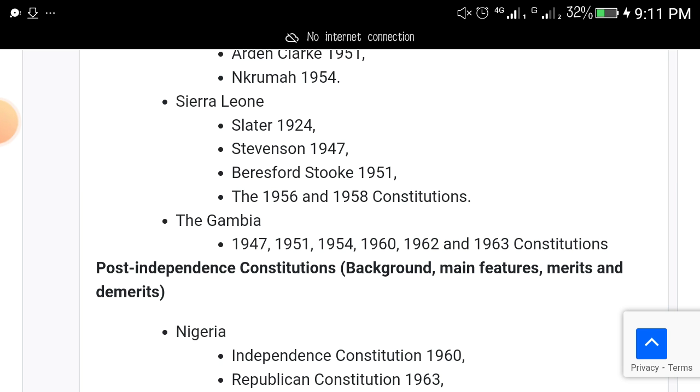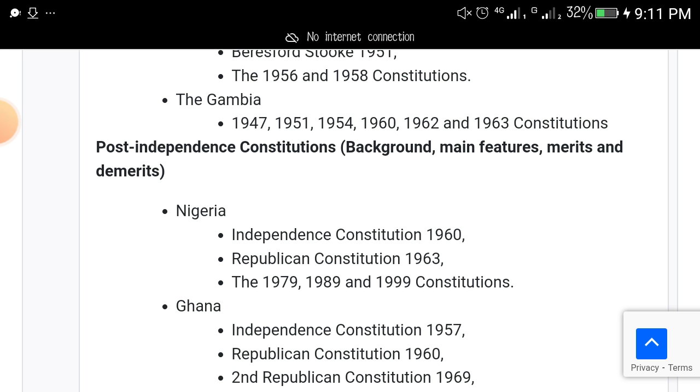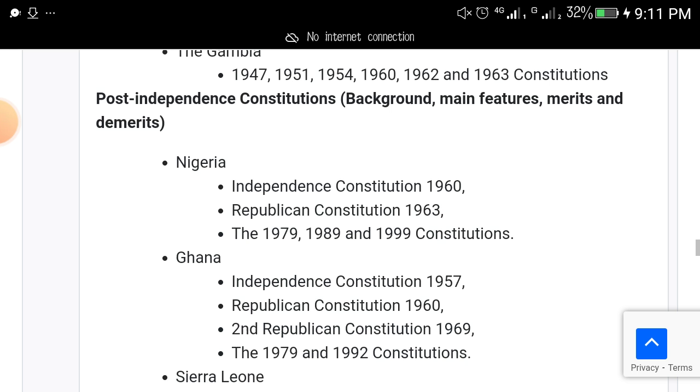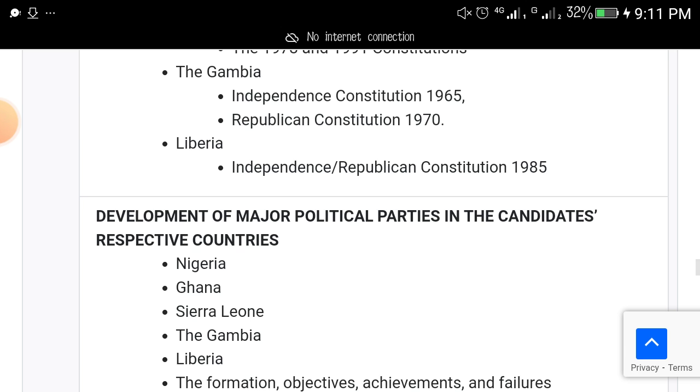Then, if you're in Gambia, study the 1947, 1951, 1954, 1960, 1962, 1963 constitutions. Then post-independence constitutions, like in Nigeria, the independence constitution, republican constitution, and all the rest. Study it all for your own country.